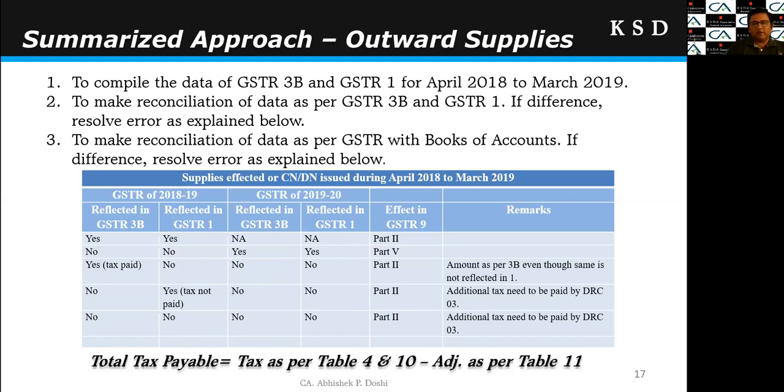So at last, we can say total tax payable as per books of account should be tallied with tax payable as per table 4 and table 10 less adjustments as per table 11. So table 4 plus table 10 minus table 11. Ideally, it should match with my total tax payable as per the books of account.